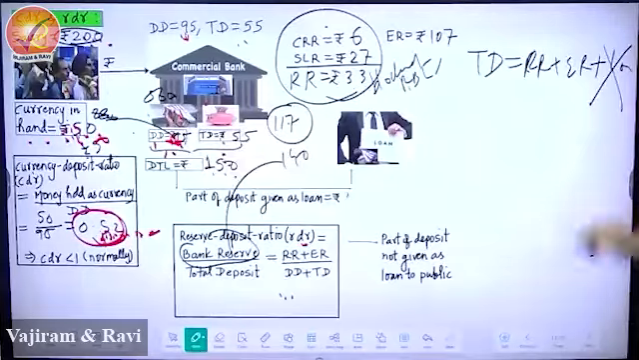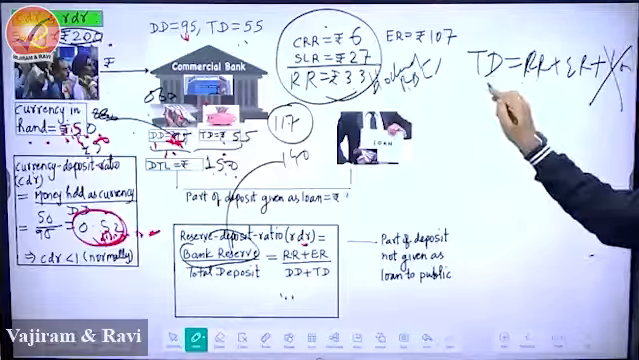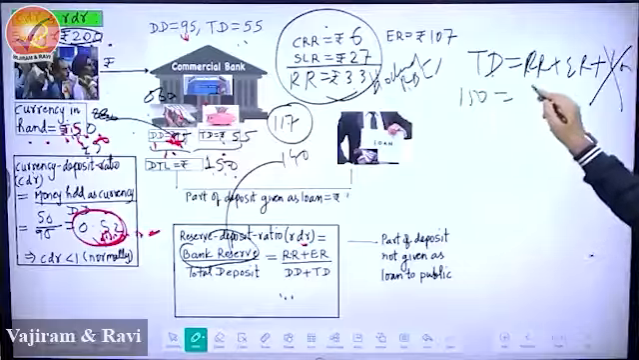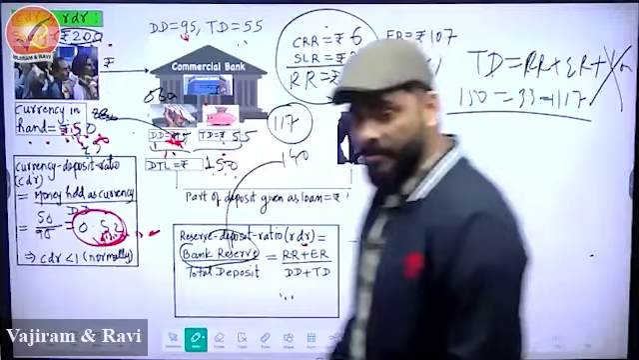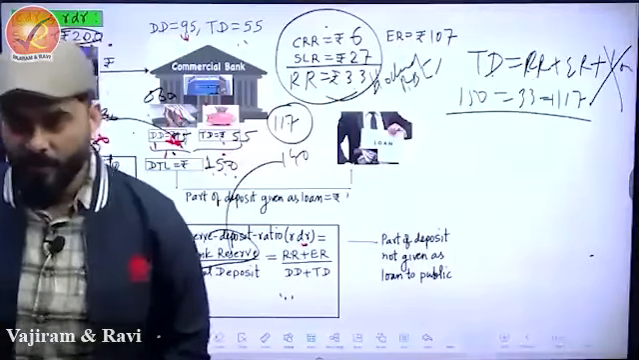But this is not there. So now total deposit is 150. What is required reserve? 33. Excess reserve becomes 117. Equation is balanced, because we are not giving loan.